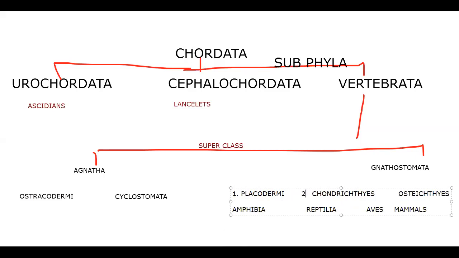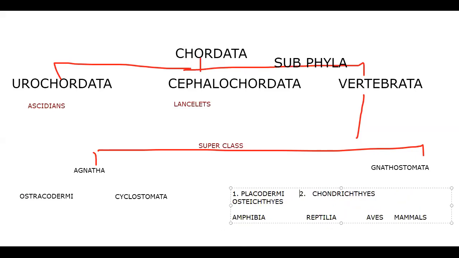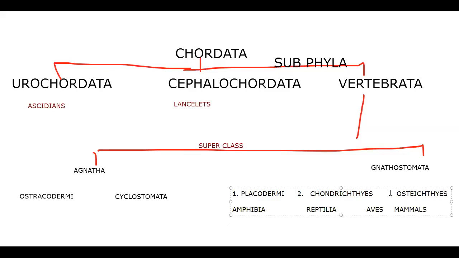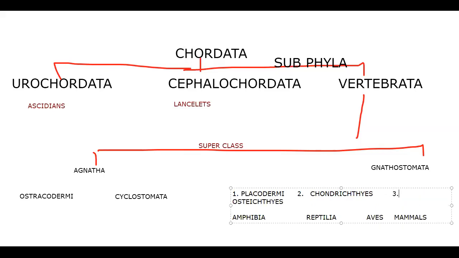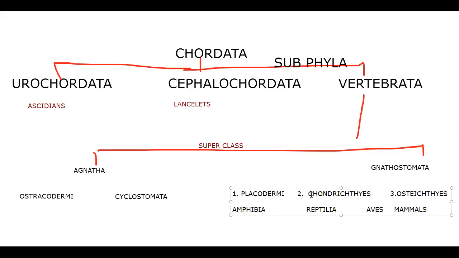Chondrichthyes include cartilaginous fishes. Osteichthyes include bony fishes. That means Placodermi, Chondrichthyes, and Osteichthyes, these three belong to the fishes. These three are in general called Pisces. Oh, okay, I made a spelling mistake. Pisces, basic.